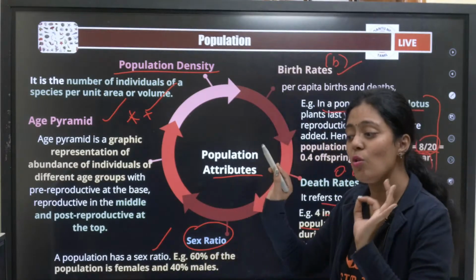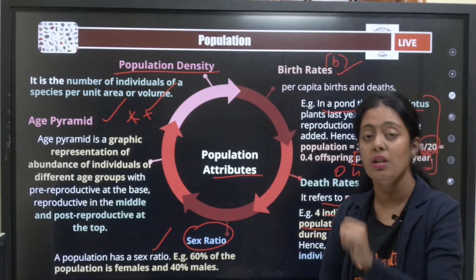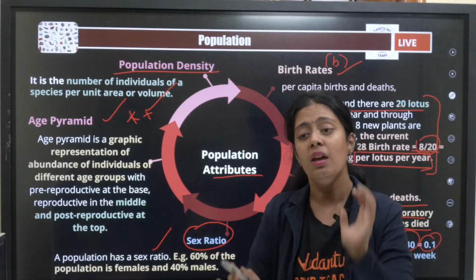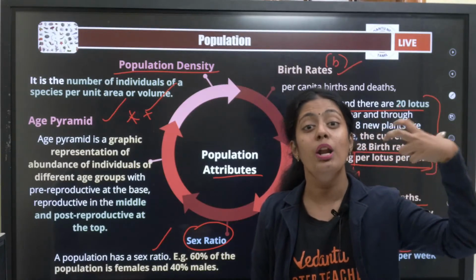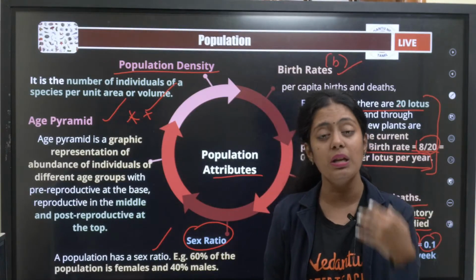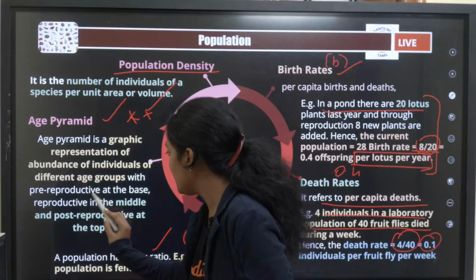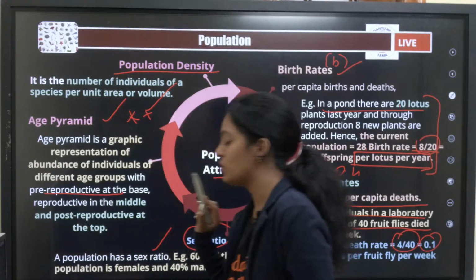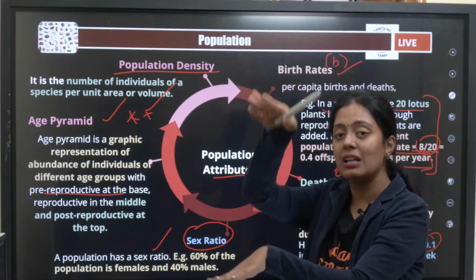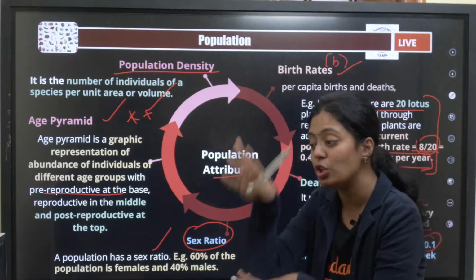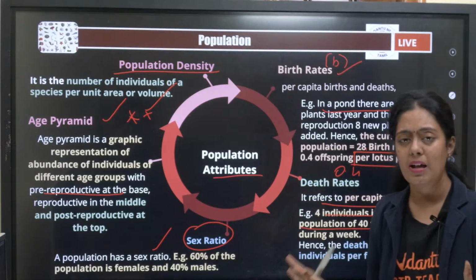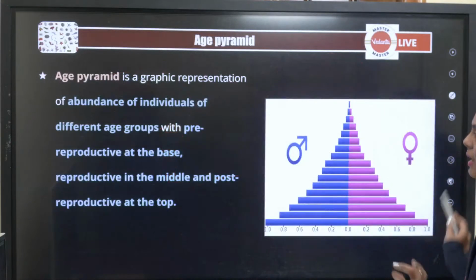புரியுதா பசங்களா? Are you all understanding what are the attributes of population? What is age pyramid? அது ஒரு graphical representation. நம்ம pyramid மாதிரி வரைறோம். So it is going to represent how many individuals are there in each age. So 3 விதமான ஏஜ் இருக்கு. ஒன்னு pre reproductive, reproductive and post reproductive. So pre reproductive is always at the bottom. Then you have the reproductive at the middle and post reproductive at the top. So these are all some of the attributes of population. ரொம்ப ரொம்ப முக்கியமான விஷயம். இது புரிஞ்சாலே growth curve எல்லாம் ஈஸியா புரிஞ்சிரும் பசங்களா.